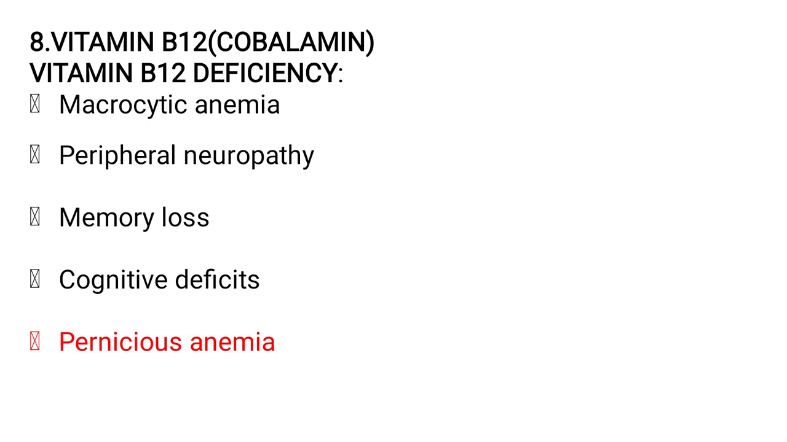Vitamin B12, it is also called cyanocobalamin. So vitamin B12 deficiency leads to macrocytic anemia, peripheral neuropathy, memory loss, cognitive deficits, as well as pernicious anemia. So it is a repeated one. So cyanocobalamin deficiency leads to pernicious anemia.